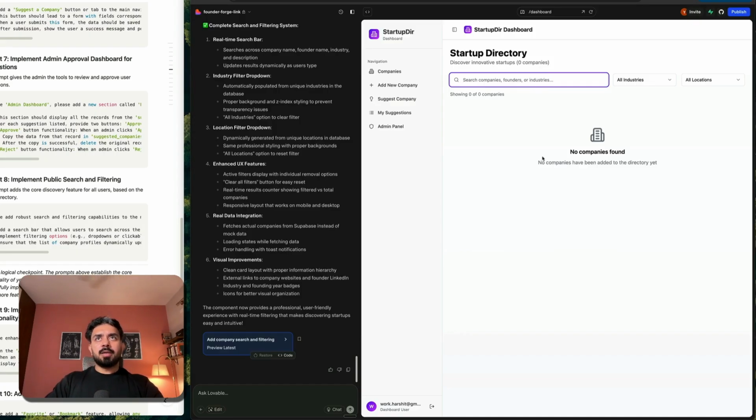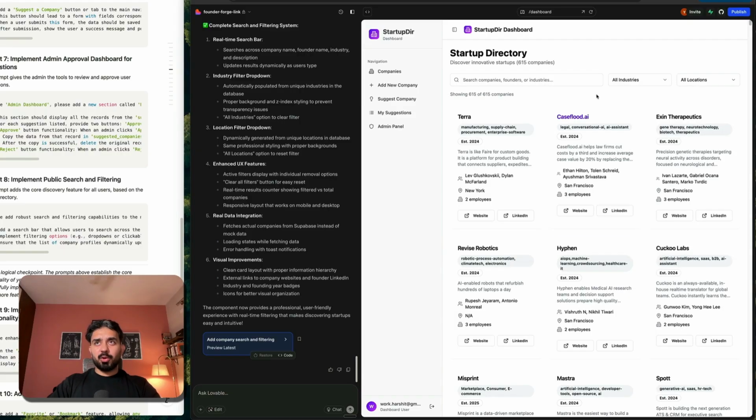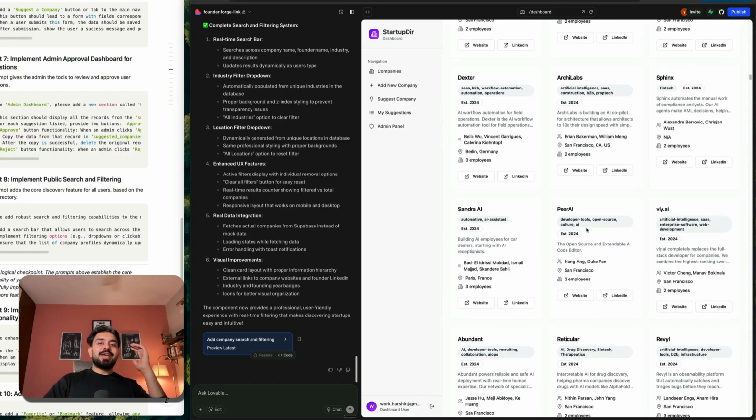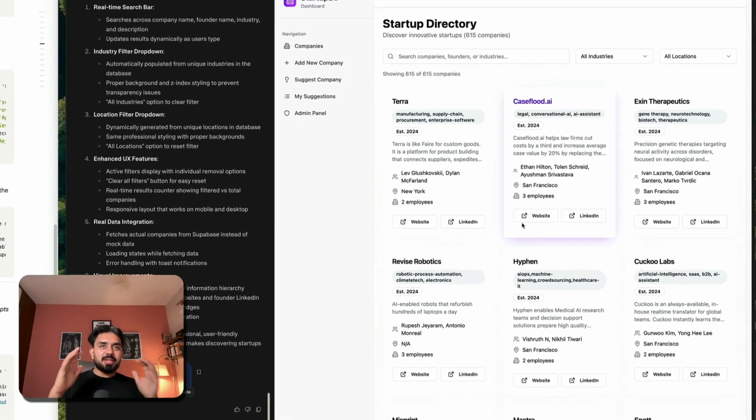I think let's just refresh this. We should have the companies now loading onto our dashboard. Loading companies, and there we go. We have our directory working. This is like the core logical checkpoint at this time where we have everything figured out. All right. Now that we have the data, the checkpoint, everything should be working.